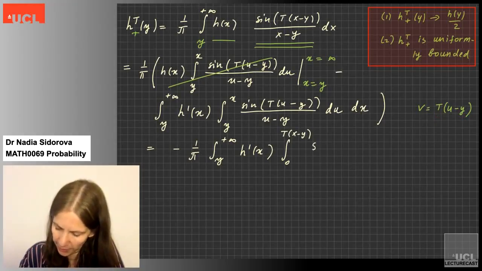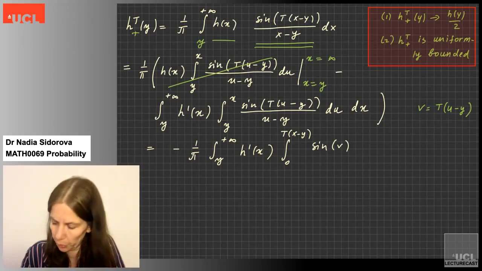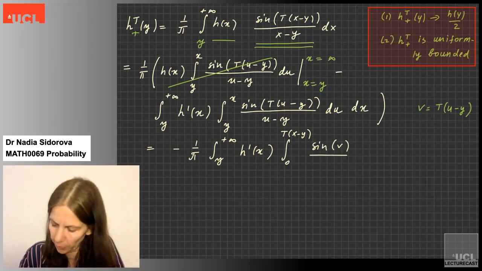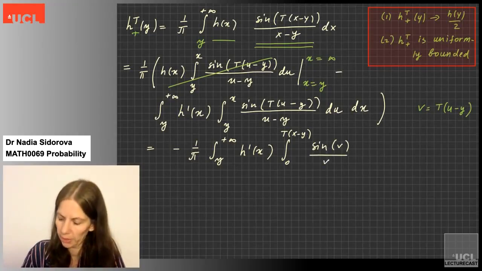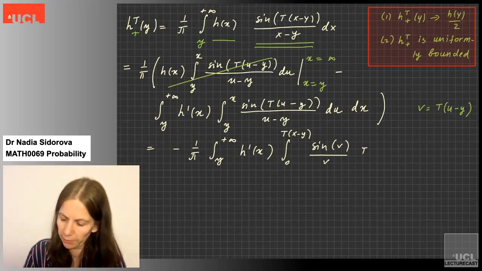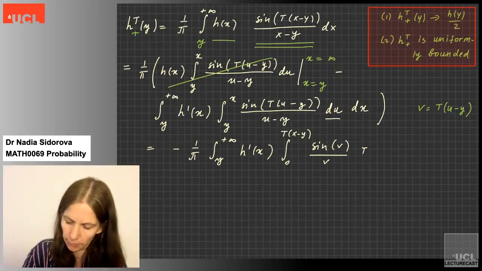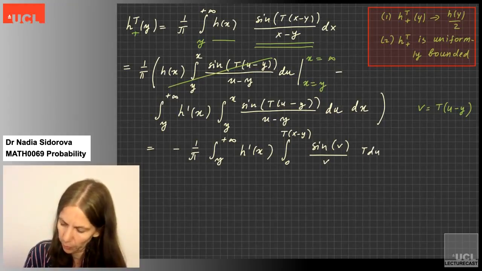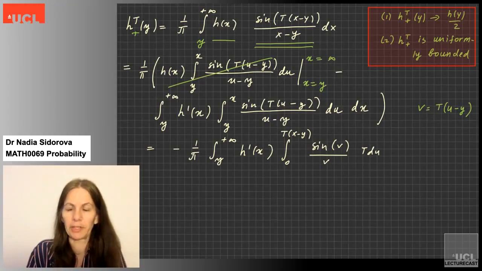Then I have sine v, that's easy. Then u minus y becomes v over t. So it looks like I have to write t here, but I also have du, so I would have something like t du, and t du is the same as dv.